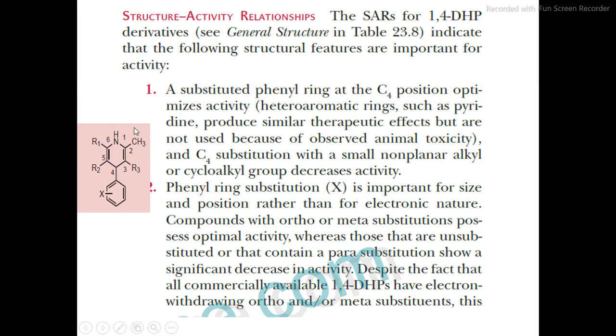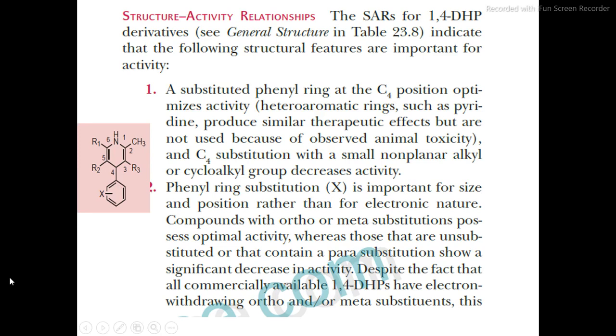So the first SAR point is that a substituted phenyl ring at the carbon number 4 position of the 1,4-DHP is mandatory. The phenyl ring should be substituted. A heteroaromatic ring, such as pyridine, produces similar therapeutic effect but is not used because of observed animal toxicity.